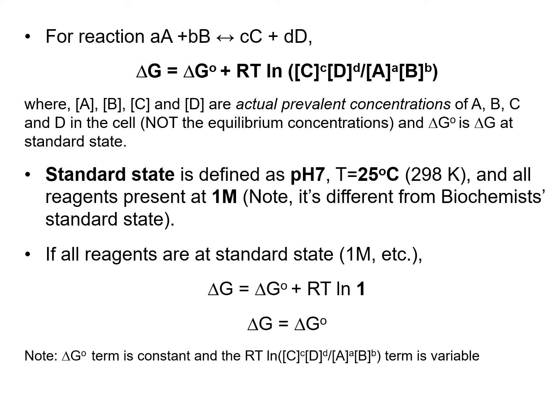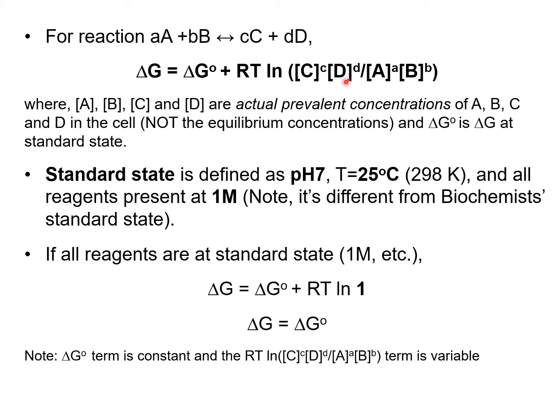Here we quickly define the standard state. That can be defined as the state where the pH is 7 and the temperature is 25 degrees C, which is the same as 298 Kelvin. And all the reagents should be present at 1 molar, including the media such as water too. But it's different from the biochemist's standard state, which we're going to discuss more in depth later in this lecture. So let's say that all the reagents are at the standard state, so they should be at 1 molar.